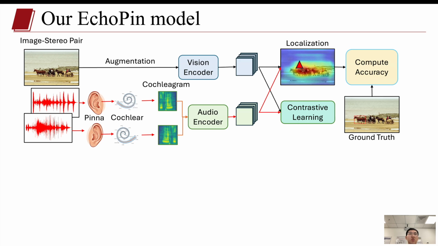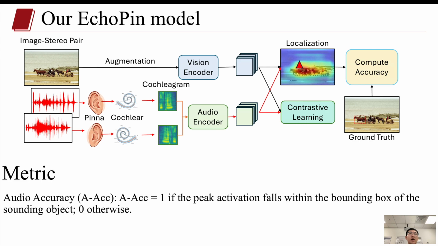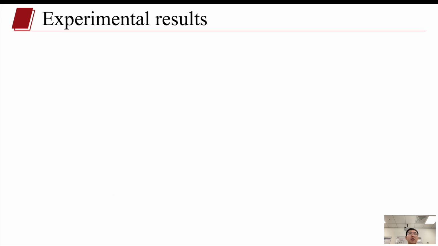During training, we use contrastive learning to align the semantics of auditory and visual inputs. And we also use the sound source localization loss to learn the spatial cues. At inference, we introduce the AACC to evaluate different models' SSL performance. If the peak activation from the heat map falls within the bounding box of the sounding objects, we consider the AACC to be 1, otherwise it's 0. We evaluate the model performance on all six conditions and compare our EchoPing with the current SOTA method, IS3.